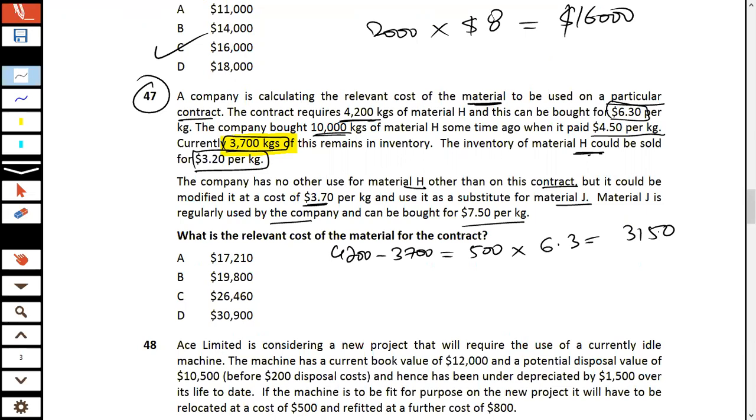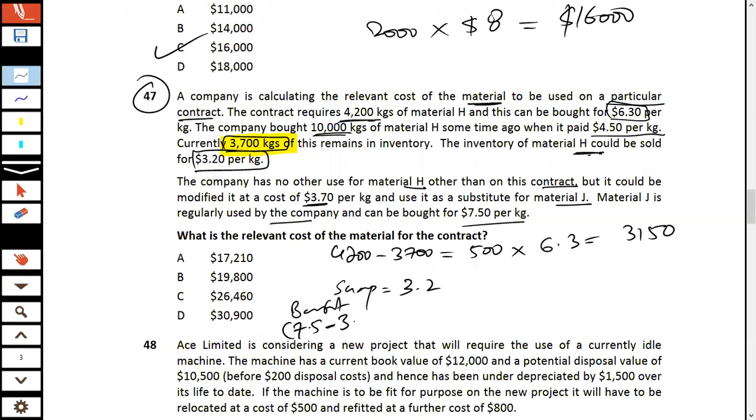Now what next is there? The next aspect is the 3700 kg which is in inventory. It says the company bought 10,000 kg of H some time ago. Ignore that. Do we have the scrap value? We have the scrap value at 3.2. The benefit from alternate use is what? The benefit from alternate use is 7.5